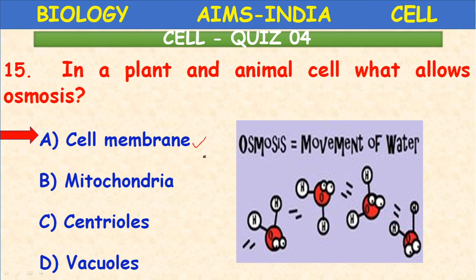A. So in plant and animal cells, the osmosis process takes place. You can define osmosis as the process during which the movement of molecules, particularly water molecules or ions, takes place from low concentration to high concentration across the membrane. It is called osmosis.